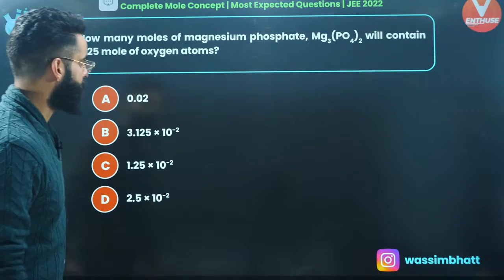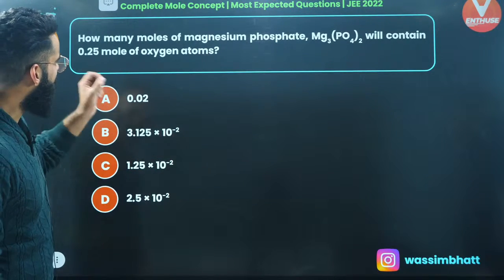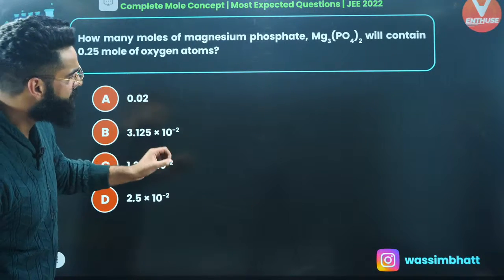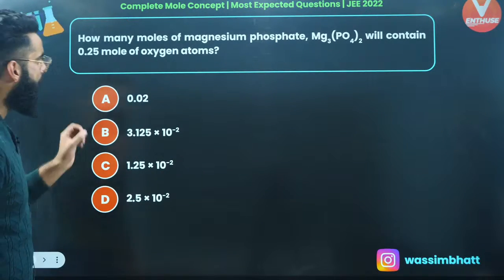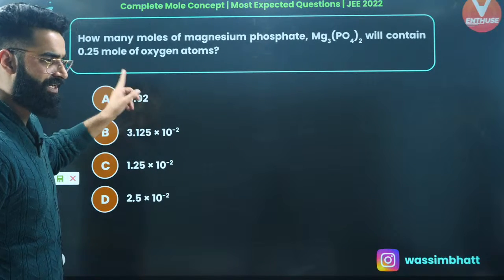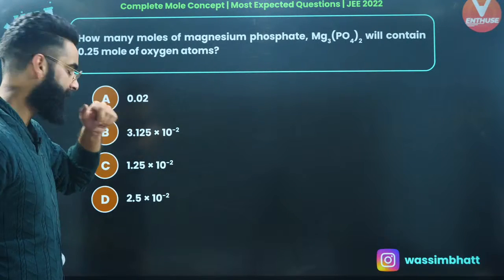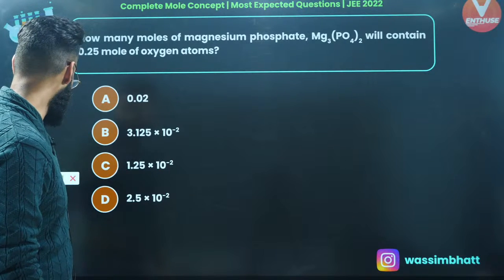This is one more question on your screen. Let's see exactly how this sort of a question is to be solved. How many moles of magnesium phosphate will contain 0.25 moles of oxygen atoms? This is again a previously asked question in JEE, right? This question has been asked once in your JEE Mains, long back. I don't remember the year, 2013 or 14, something like that.